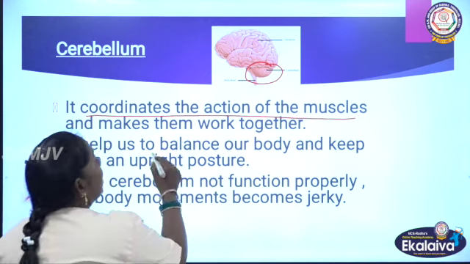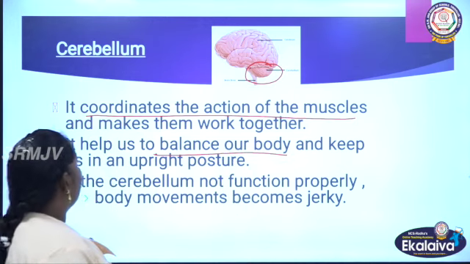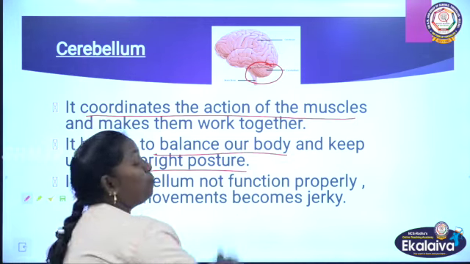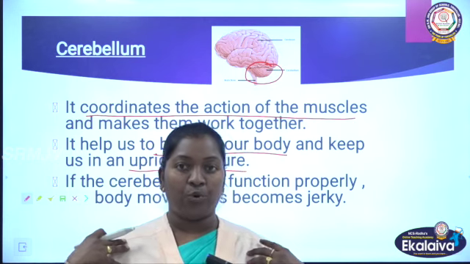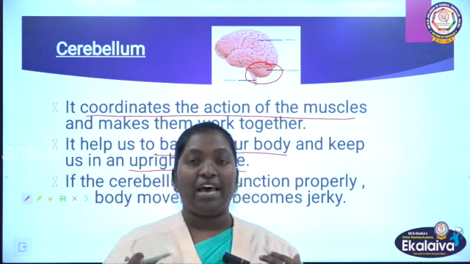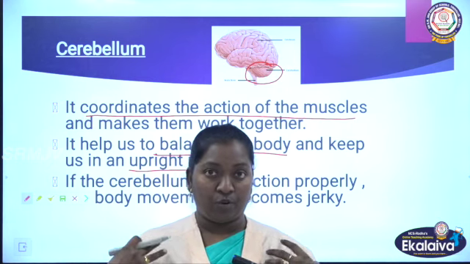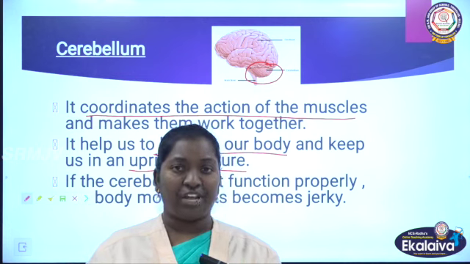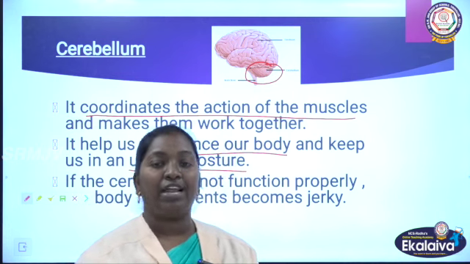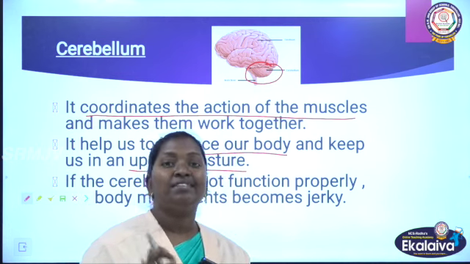It helps to balance our body and keeps us in an upright posture. When I ask you to sit straight, immediately you move your backbone to be straight. And when we are walking, we make our body stand straight, isn't it? Giving a straight posture is balanced only by the part of our brain, cerebellum.